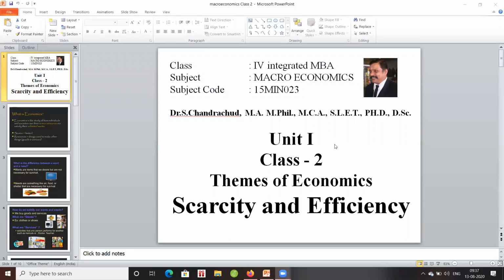Good morning. Today we are going to continue our macroeconomic class. This is class 2. Today also we are continuing the same topic, themes of economics. Today we are going to discuss two main objectives of economics. One is scarcity and another one is efficiency. Before discussing these two themes, first of all we should know what economics is.